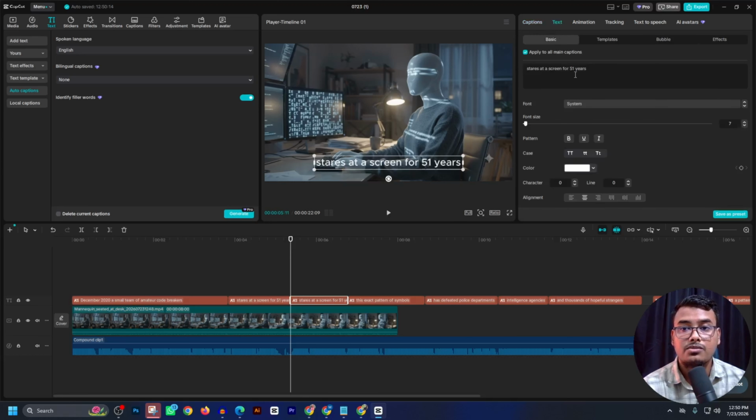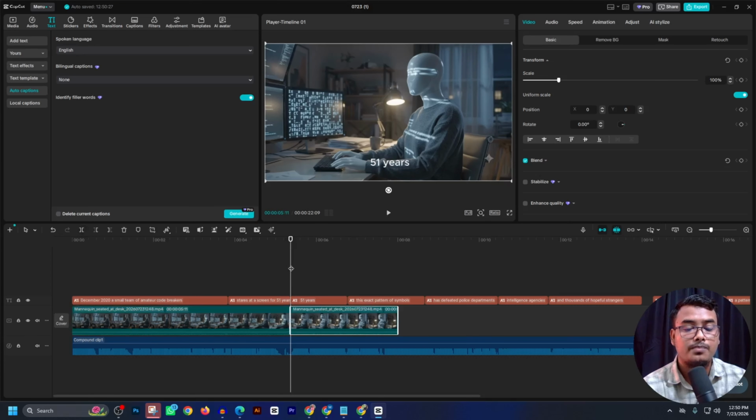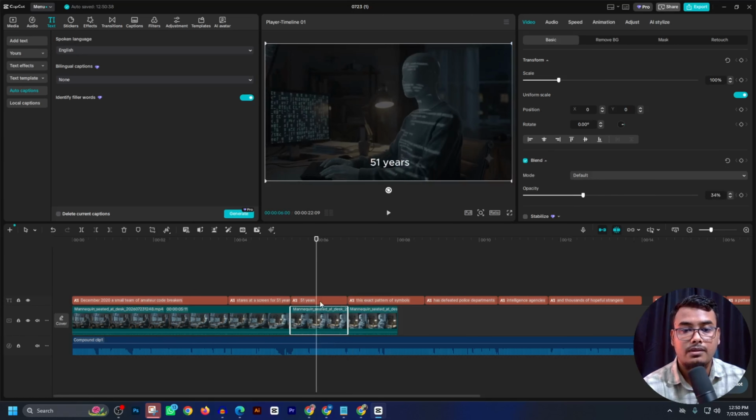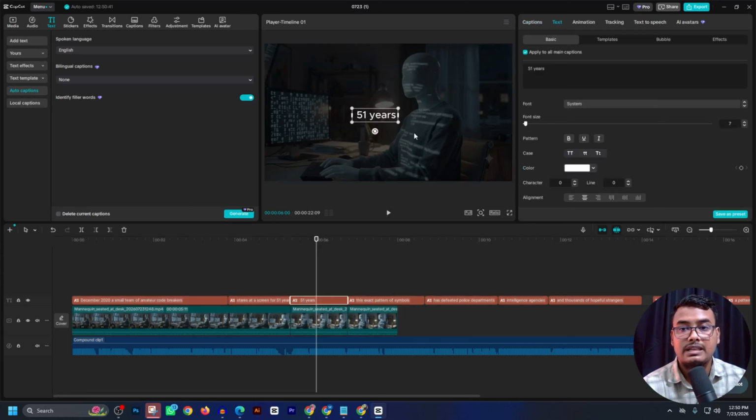So go to the text option, select this one, 51 years, and remove the other sentence. Then cut the audio, cut the video layer, and go to the blend option and blend the clip. Move this text to the middle, go to font, click the font and pattern, bold, and paste it in uppercase.